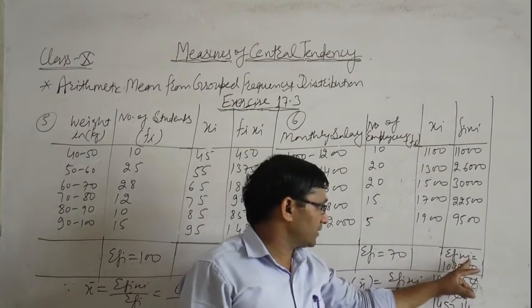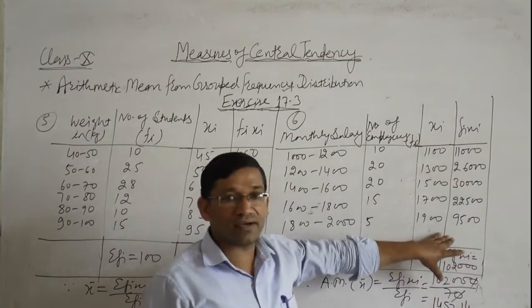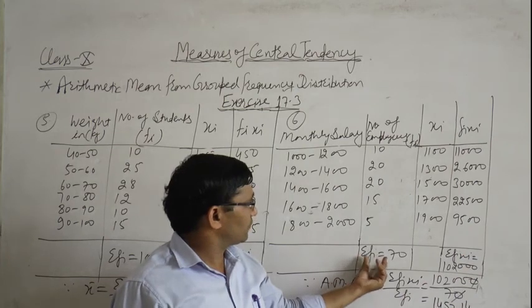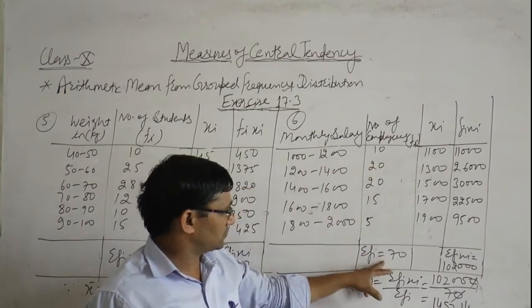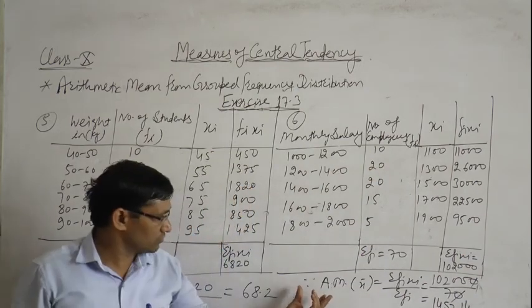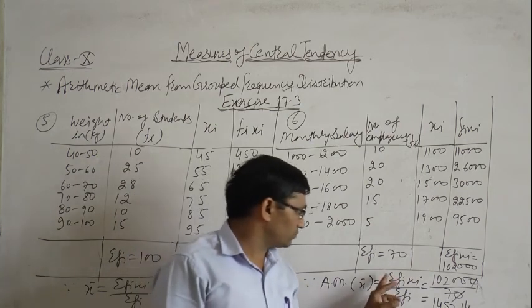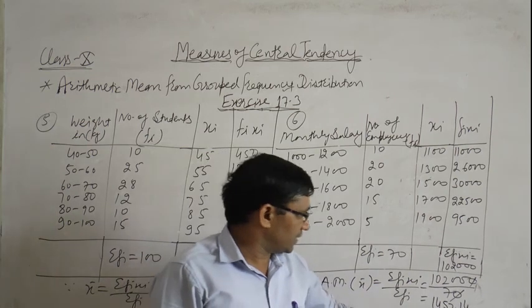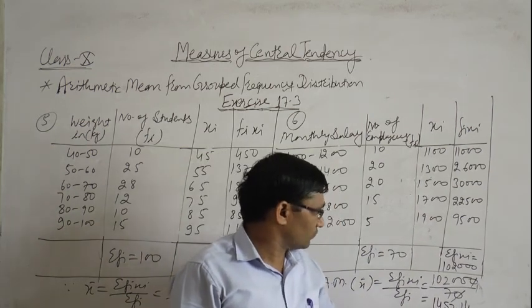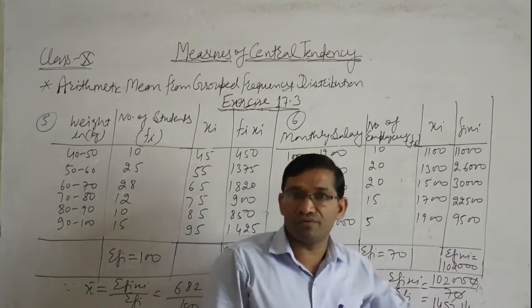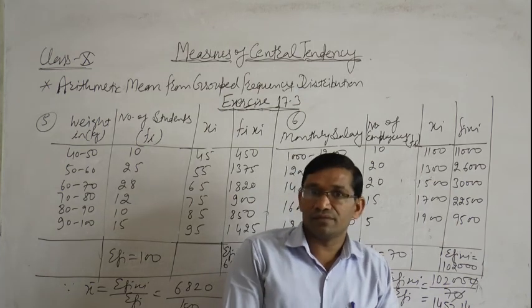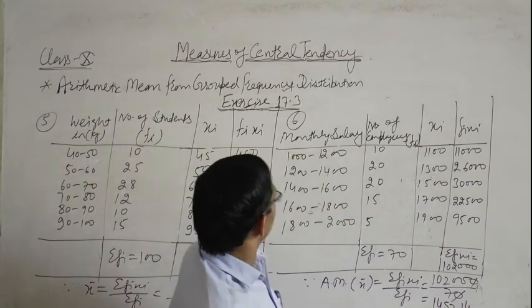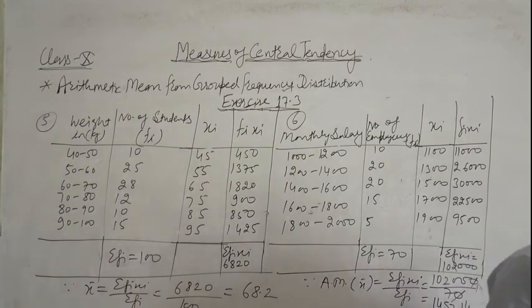Then sigma fi xi, the sum of all fi xi, and sigma fi, the sum of frequencies. Arithmetic mean x bar is equal to sigma fi xi upon sigma fi. Then we get 1,457.14. Clear? So this is the last question of this exercise.